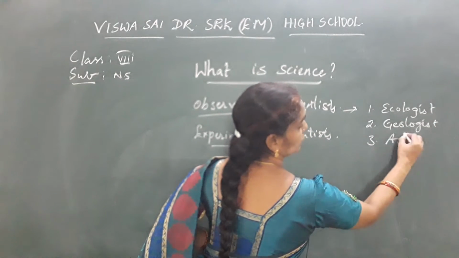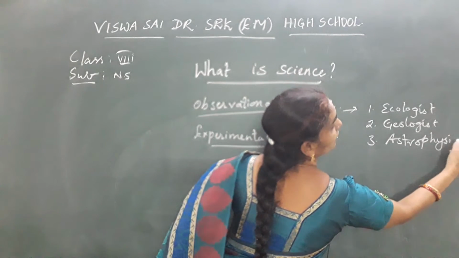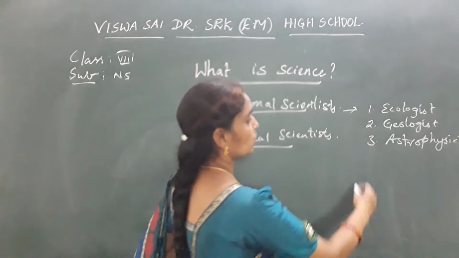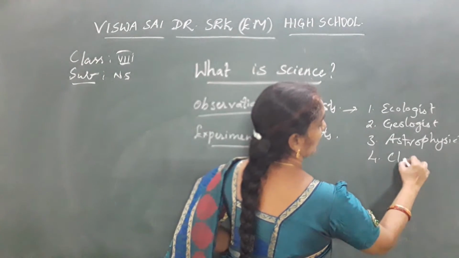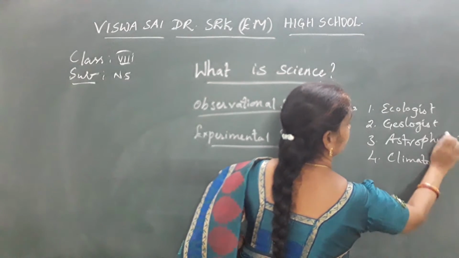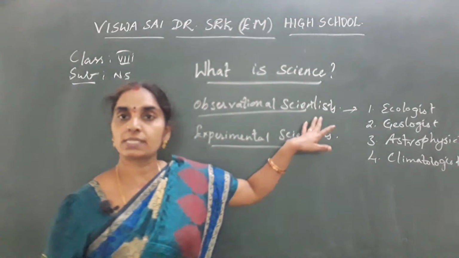Number three, astrophysicist, who observes space physics. And next, climatologist. They are the observational scientists.